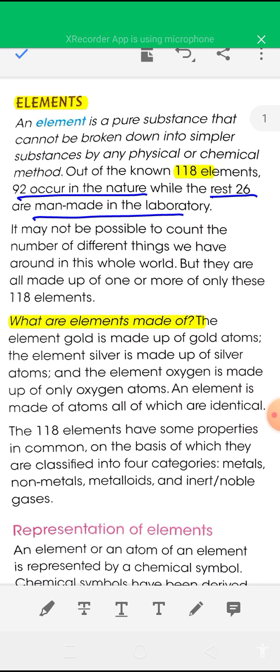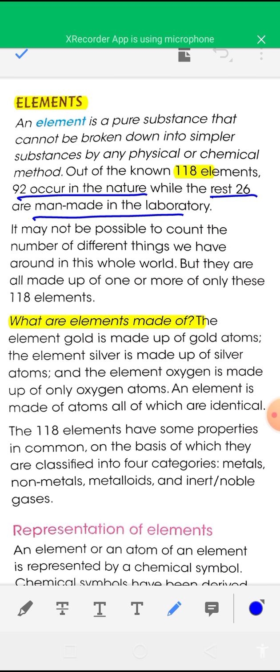So what are elements? An element is a pure substance that cannot be broken down into simpler substances by any physical or chemical methods. There are almost 118 elements found, and out of these 118 elements, 92 are naturally occurring elements and the rest 26 elements are man-made in the laboratory. Anything around us is made up of one or more elements.